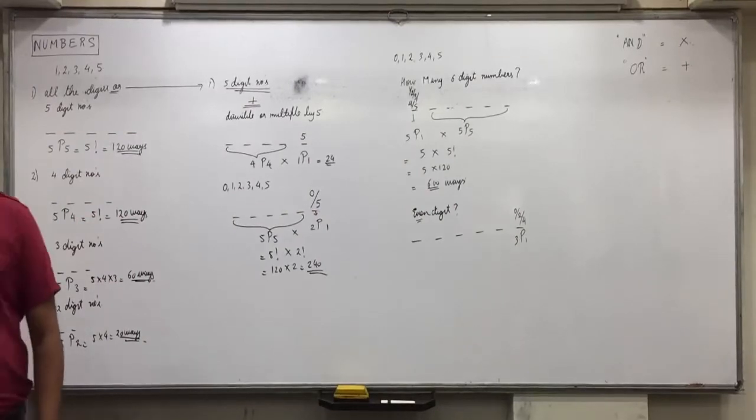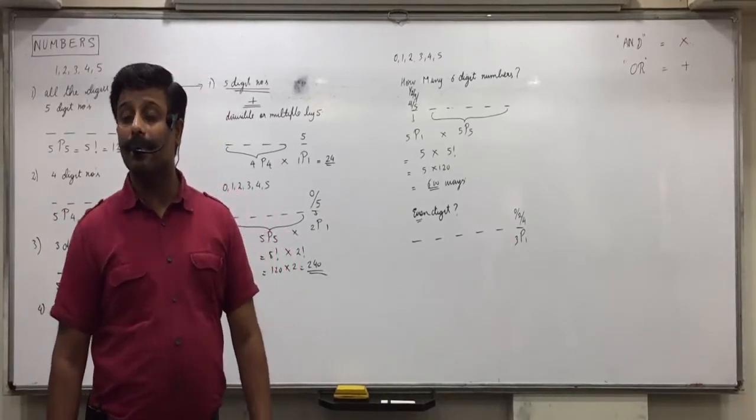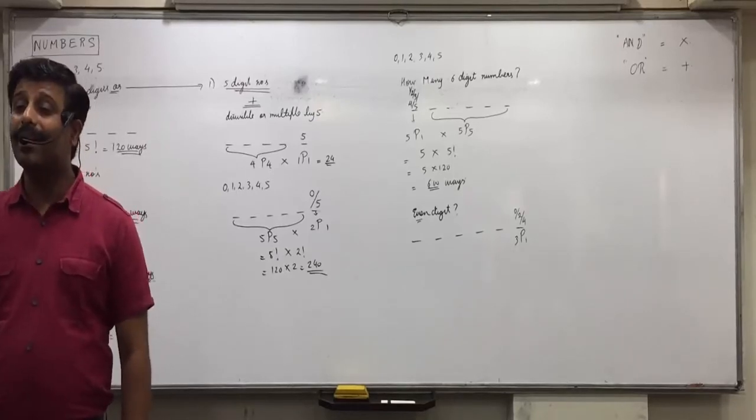So now, Fatima, how many numbers are left out? Which 3? 1, 3, 5. 3 numbers are left out. Ayushi, how many numbers are left out? 5 numbers. Why?